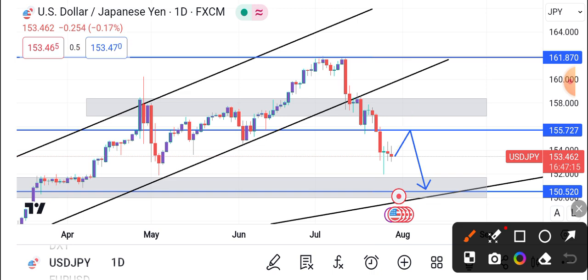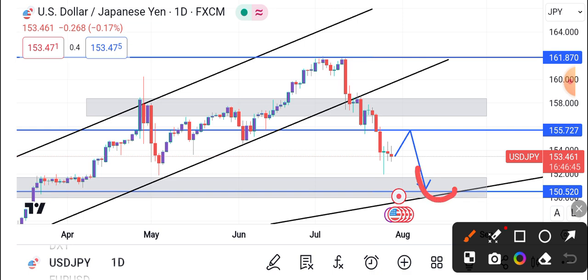So I'm expecting that we go back and test this zone, or we go back and test that zone before we get those drops, right? But currently we are still on a sell, we are still on a downtrend. You see this low, price broke out this low and gave us a lower low, right? Even here we have candlesticks, pin bars, shooting stars, that signal to us that we might go up there before we drop. It makes sense, right, guys?